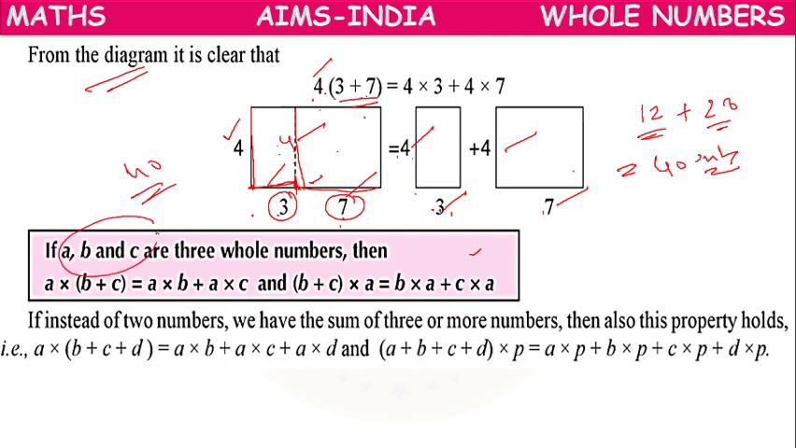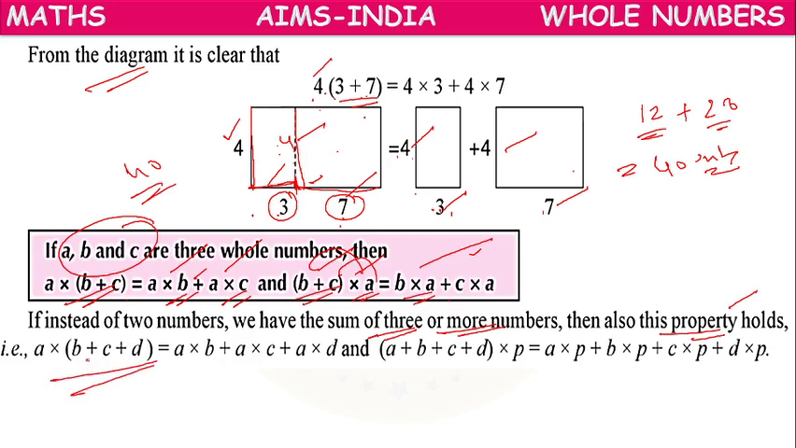So we can add in any way. If A, B, C are 3 whole numbers, A into B plus C equals A into B plus A into C. Or B plus C into A equals B into A plus C into A. Like that we can distribute. It is not only for 2 numbers. Instead of 2 numbers, if we have a sum of 3 or more numbers, then also this property will be true.